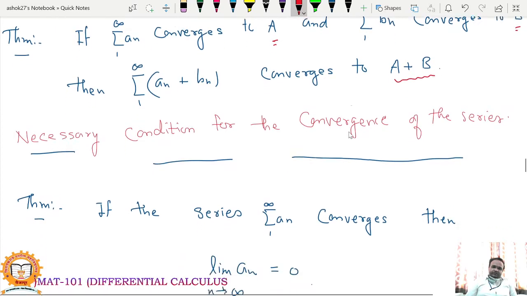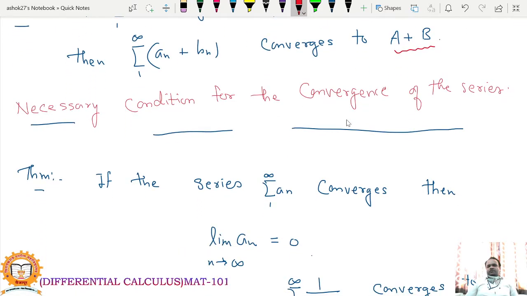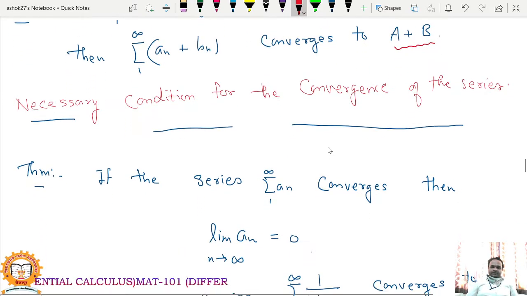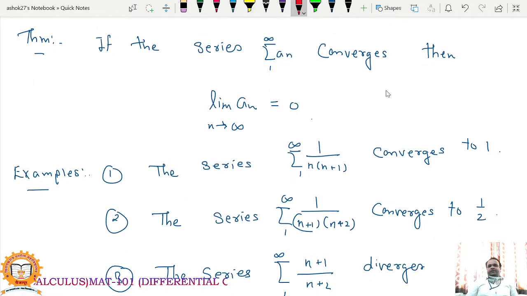Next, what is the necessary condition for convergence of a series? If the series summation an converges, then the limit of an equals 0. That means if the series summation an is convergent, then the limit of the sequence an is always 0. The converse of this theorem is not true, and there is a counterexample for that.